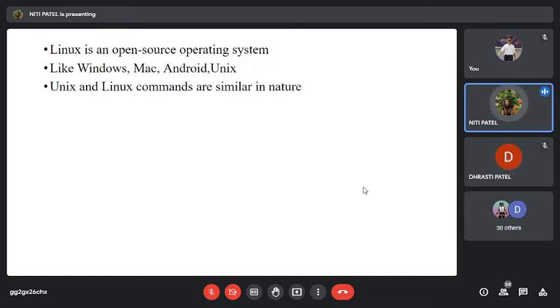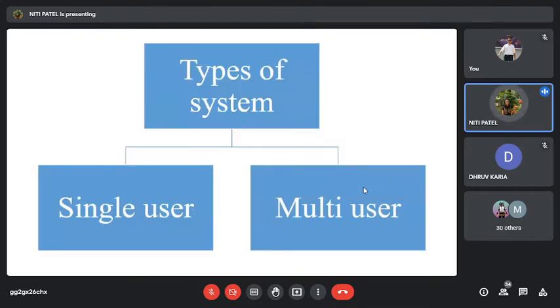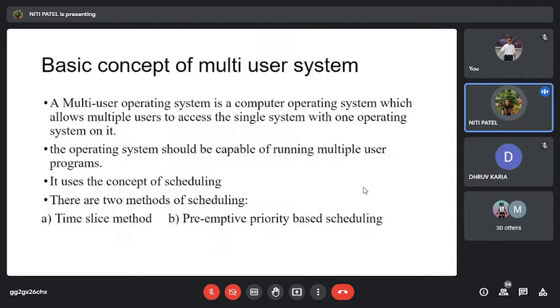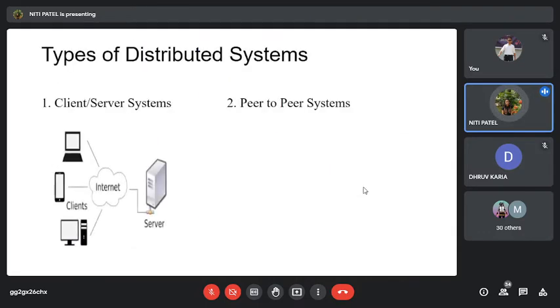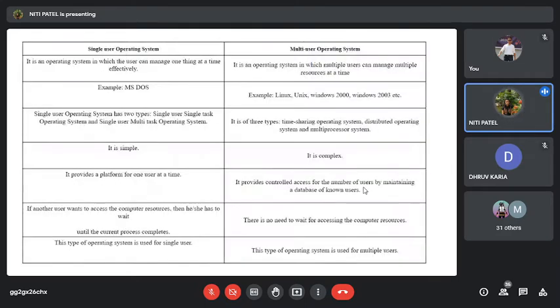Now, when I compare it with Unix, more or less the commands that are used in both the operating systems were the same. Then we had seen there are two types of system, single user and multi-user. Single user is divided into single user, single task, and single user, multiple task. We have also seen that multi-user is divided into distributed, time slice, and multi-processor system. Then we have seen what are the different types of distributed system, that is client server system and peer-to-peer system. Then we had seen the difference between single user system and multi-user system. Both have their own advantages.